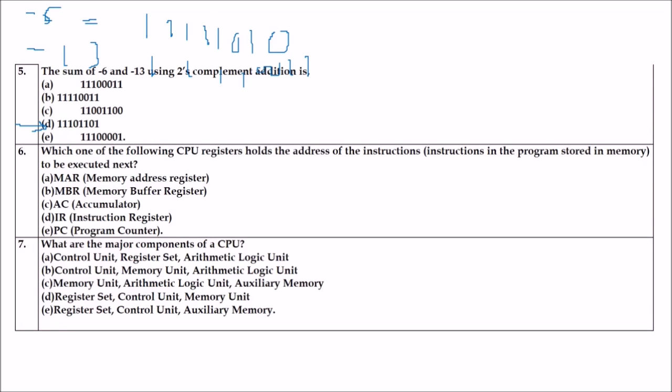How? These values I have just written, so let me do it for you again. This is 1 1 1 1 1 0 1 0, and here it is 1 1 1 1 0 0 1 1.